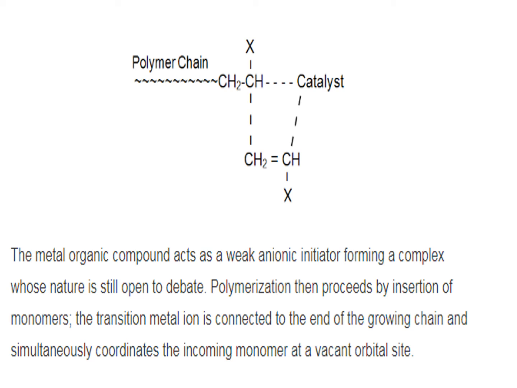The metal organic compound here acts as a weak anionic initiator, forming a complex whose nature is still open to debate. Polymerization then proceeds by the insertion of monomers. The transition metal ion is connected to the end of the growing chain and simultaneously coordinates the incoming monomer at a vacant orbital site.